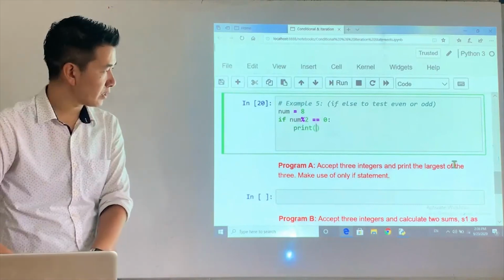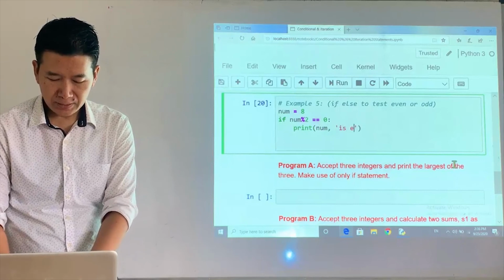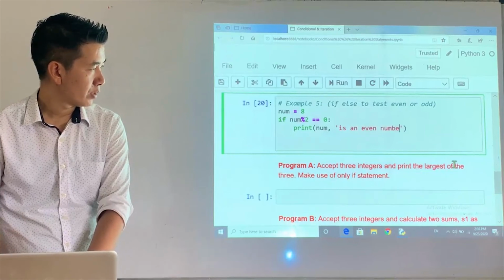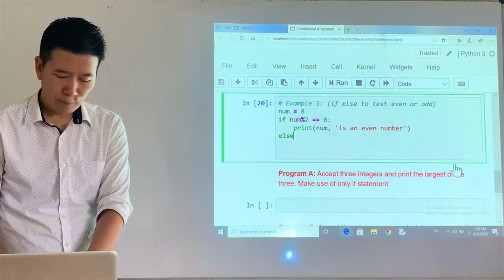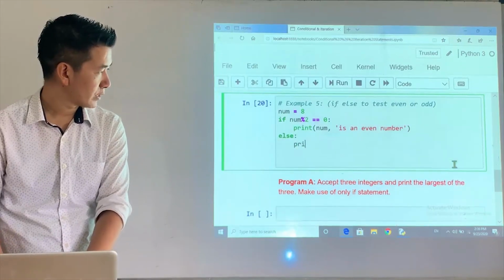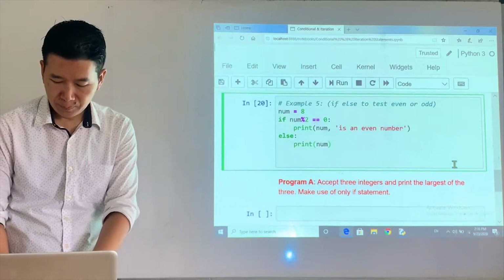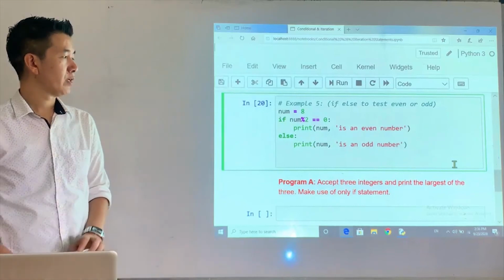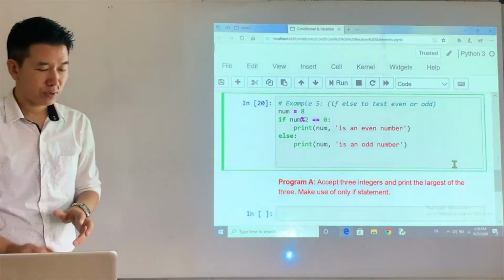So I have print num, comma, is an even number, right? And then, if the condition is false, the statement associated with else will be executed. So num is an odd number, right? So I hope you got the program right.